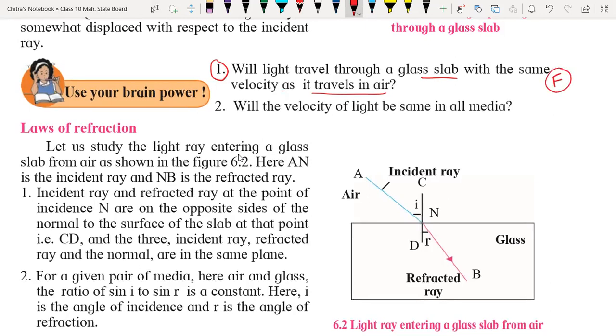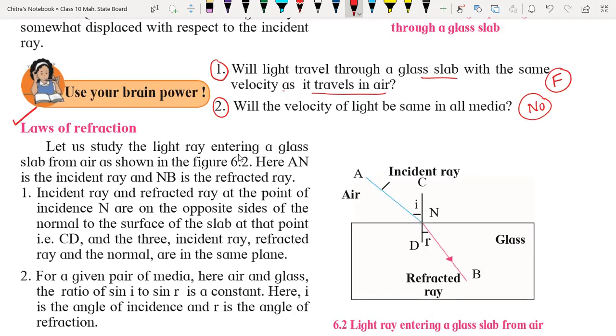Okay, let's see. Will the velocity of light be the same in all media? No, it is different in different media. Okay, good. You have used your brain power in the right way. Good, good, good. Now we'll discuss the laws of refraction of light.